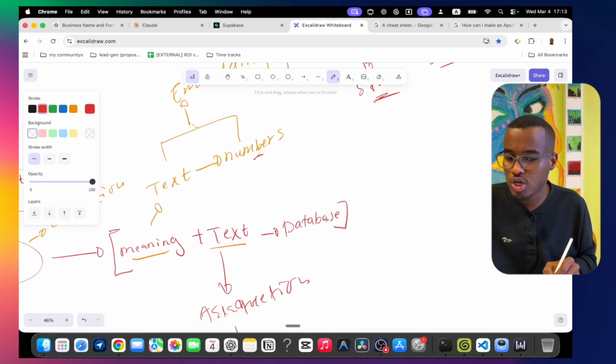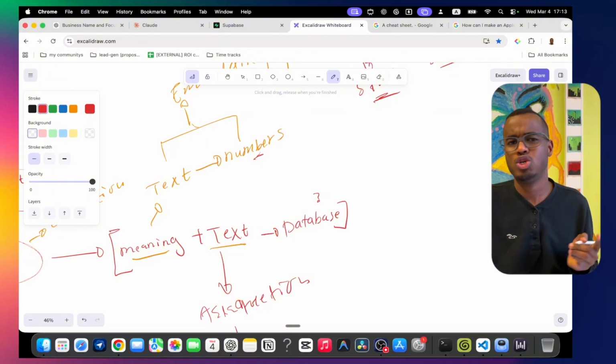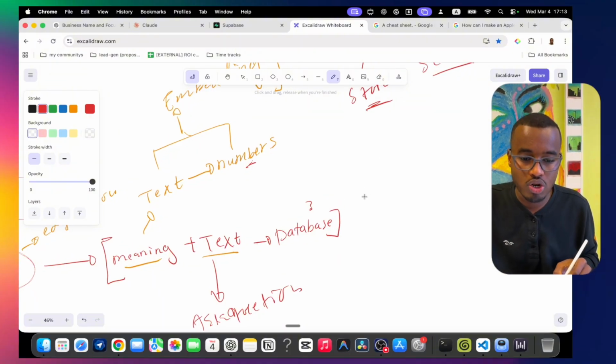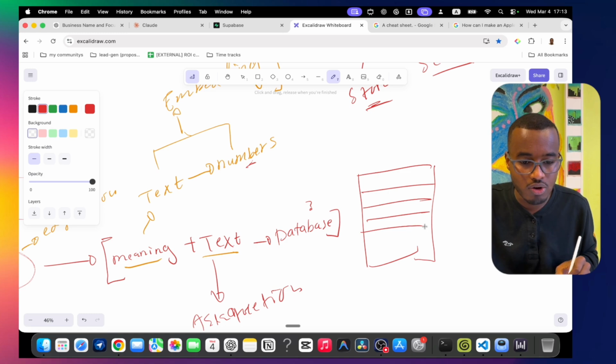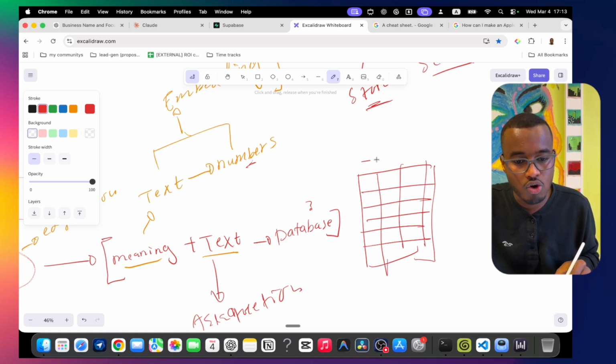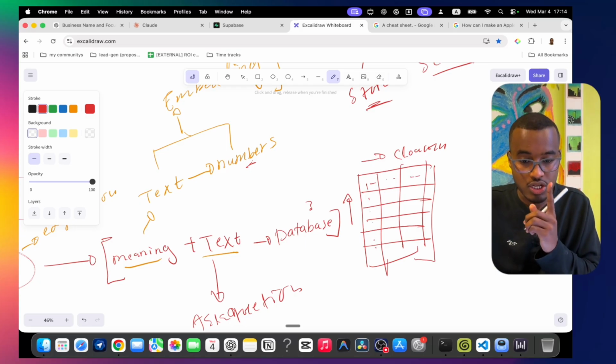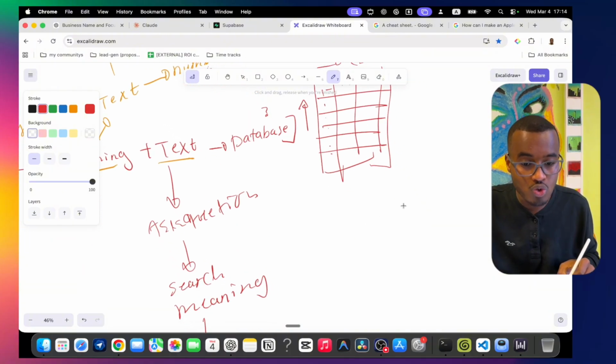You may ask what this database actually means. A database means our data is stored in tables. Let me show you. A table contains these lines, and here we have something called a column. These are columns and these are rows. That is how our data is stored.